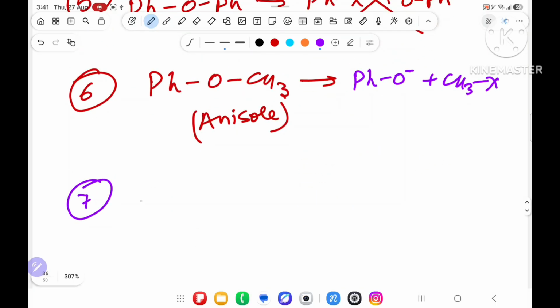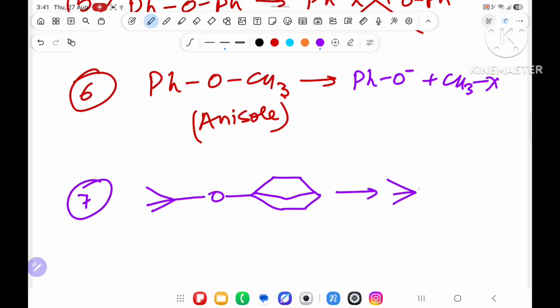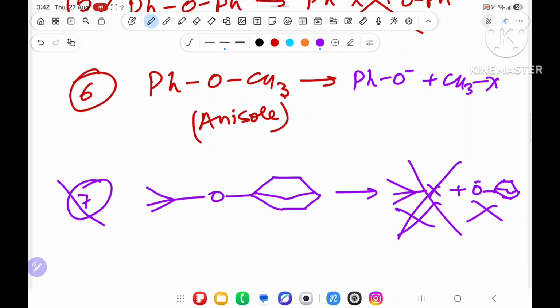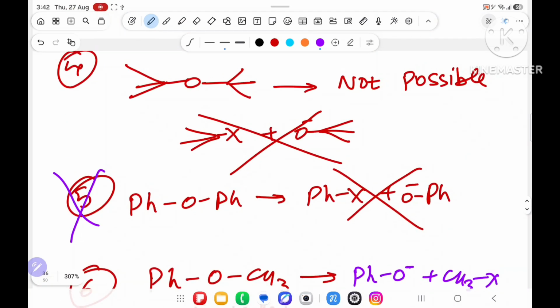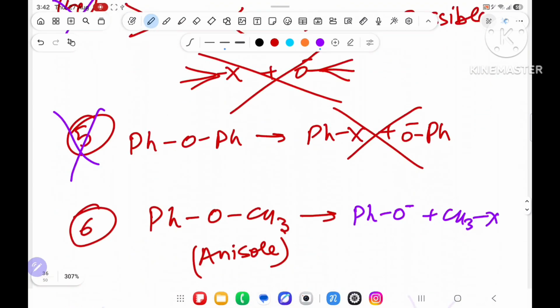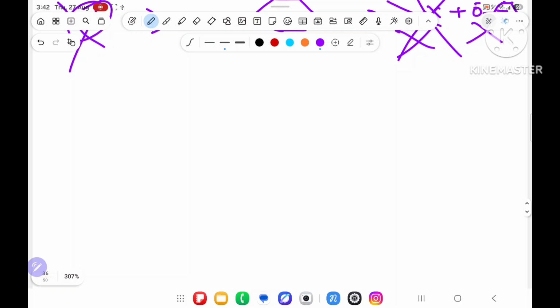Suppose I have taken the seventh example. This over here is O, and this is coming. Now what will you say? This will get X and this will get O minus. No, not possible, sir. Either X is not happy with this, or not happy with this. So this will also not do the reaction. So this will not do, this will not do, this will not do. Remaining, you understood how to form ether.